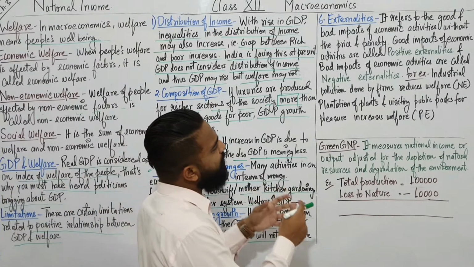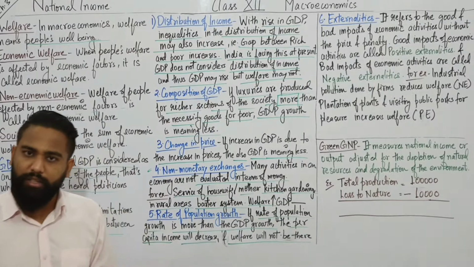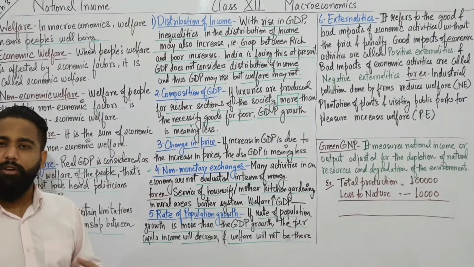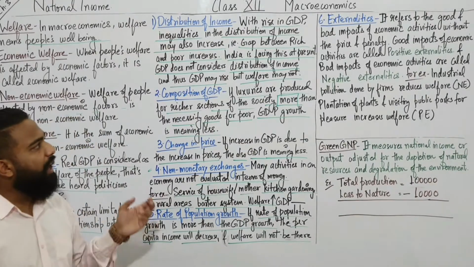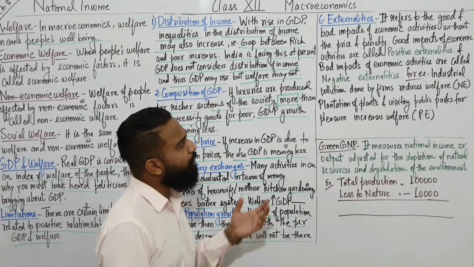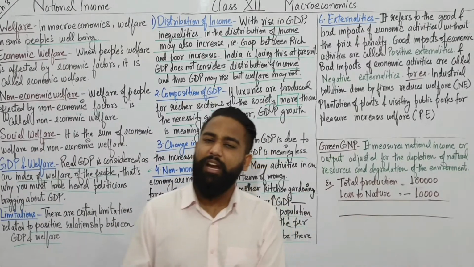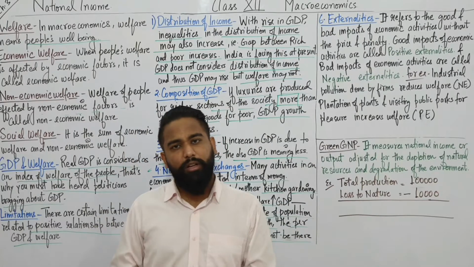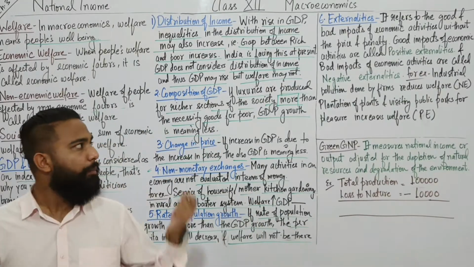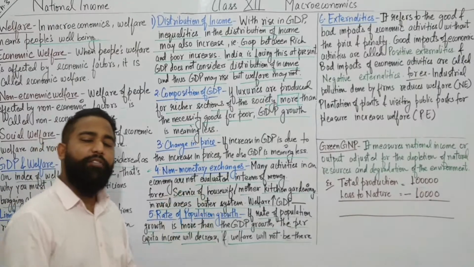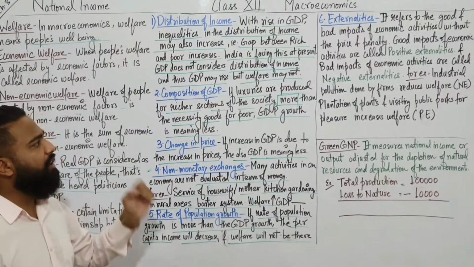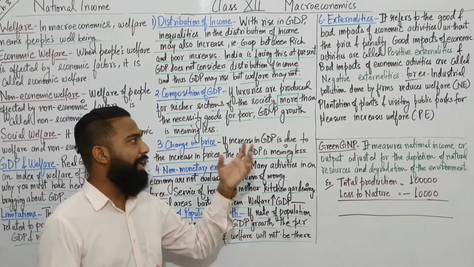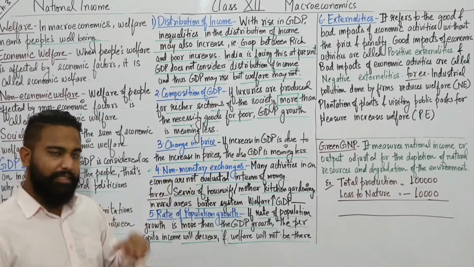Now, good impacts of economic activities are called positive externalities. If I am doing good, suppose I am planting a tree, then that is a positive externality. And what is the bad impact of economic activities? They are known as negative externalities. If I am doing something bad, something wrong with my economic activities, then that is known as negative externalities.